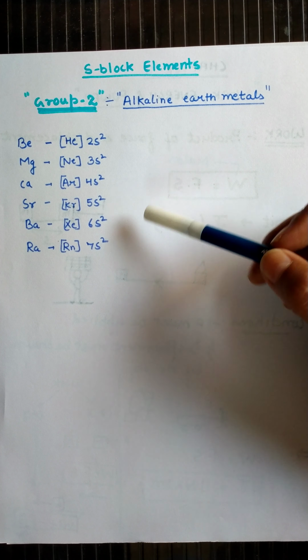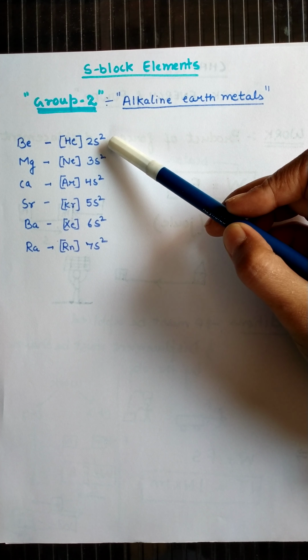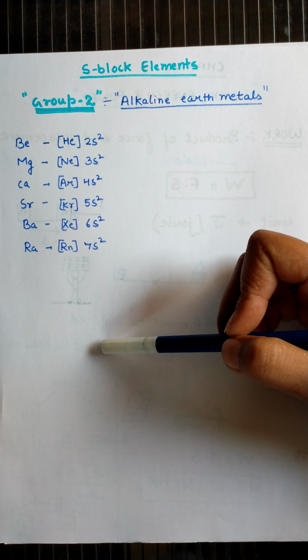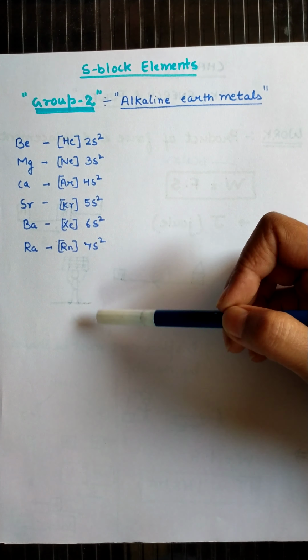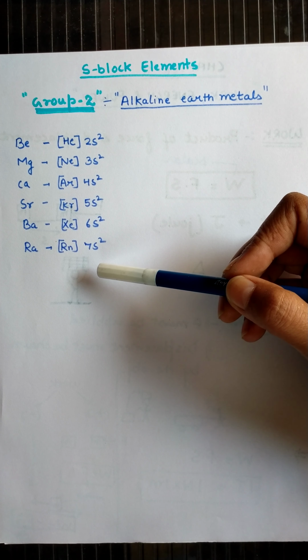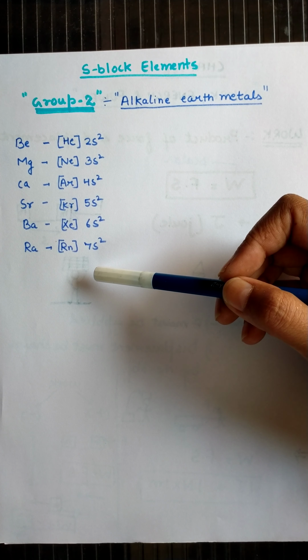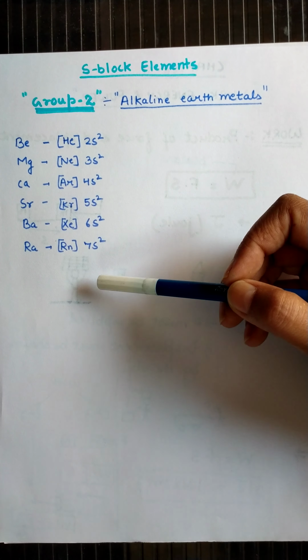Now, among these alkaline earth metals, beryllium is the most rare metal, and radium is also the rarest. Radium is present at the base. The radium is the radioactive element, and it is generally found very rarely in the igneous rocks only.